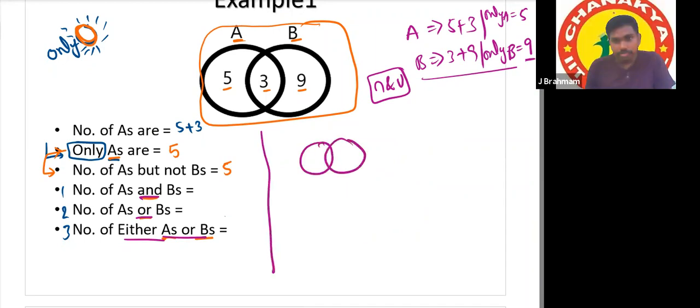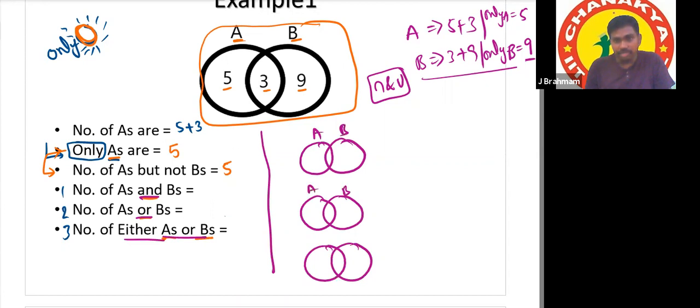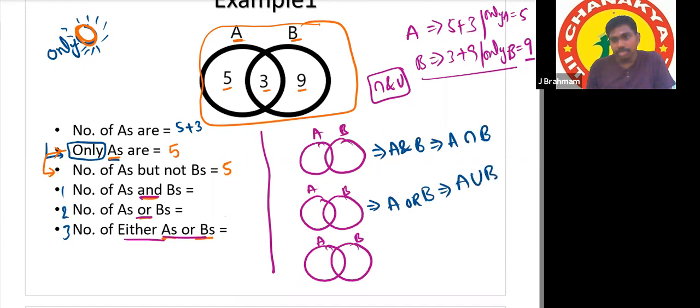This is A and B. If you are clear with this, then we can move fast later. In the first case, A and B is nothing but A intersection B. A or B means this is A union B.